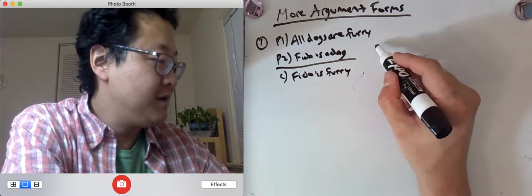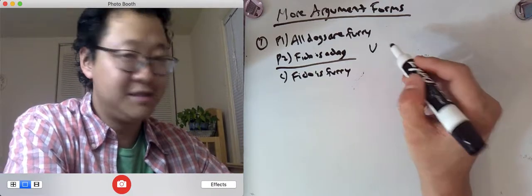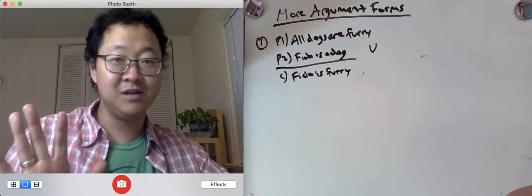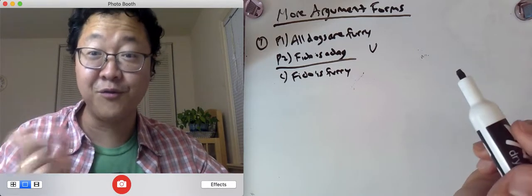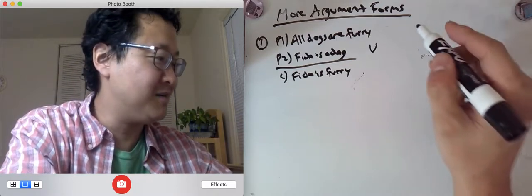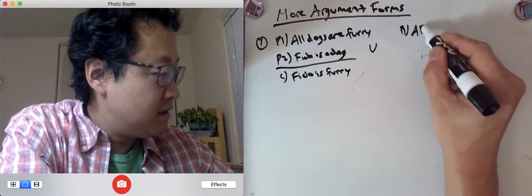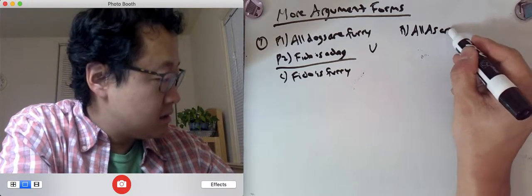Okay, and you can know right away that this is a valid argument. Now what I want you to learn is there's a certain form here, and I'll write it like this. Premise one, all A's are B's.